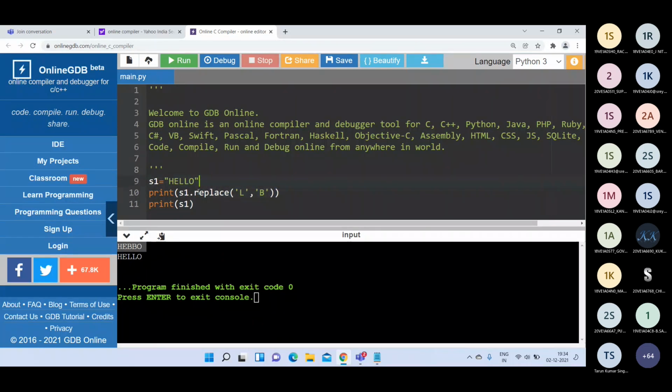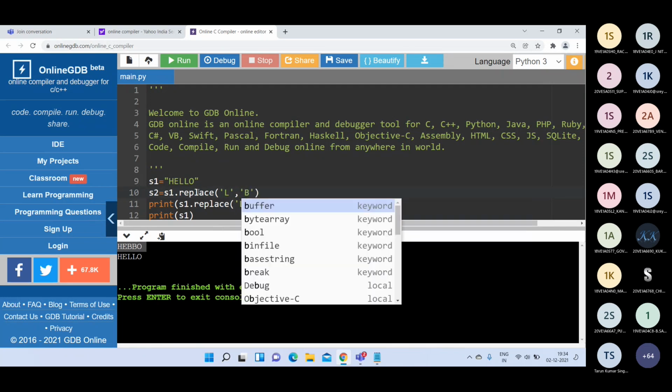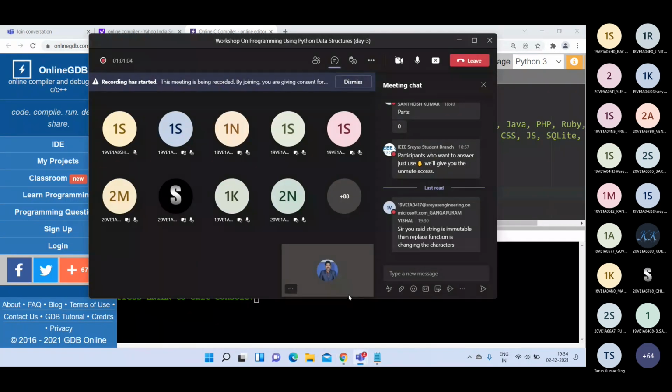You can write like this. s2 is equal to s1 dot replace of capital L comma capital B. Then if you print s2, see here, s2 is Hebbo and s1 is hello. అర్థమవుతుందా? This function returns one new string, that is s2, that contains HEBBO, but the original string will not be modified. Are you getting my point?